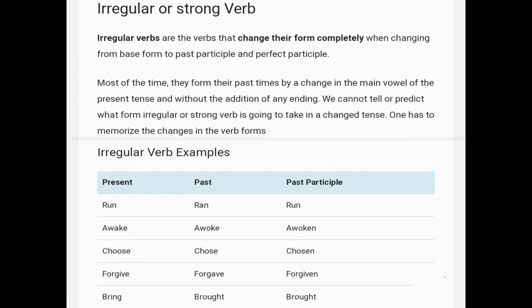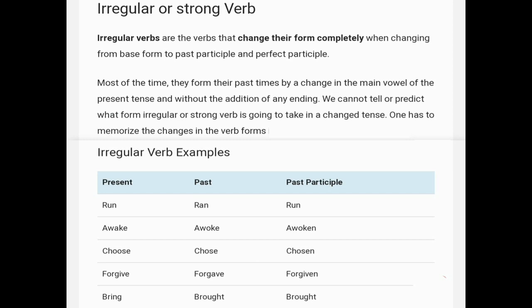Came to last type, irregular or strong verb. Irregular verbs are the verbs that change their form completely when changing from base form to past and perfect participle. Most of the time they form their past times by a change in the main vowel of the present tense and without the addition of any ending. We cannot tell or predict what form an irregular or strong verb is going to take in the changed tense. One has to memorize the changes in the verb forms.